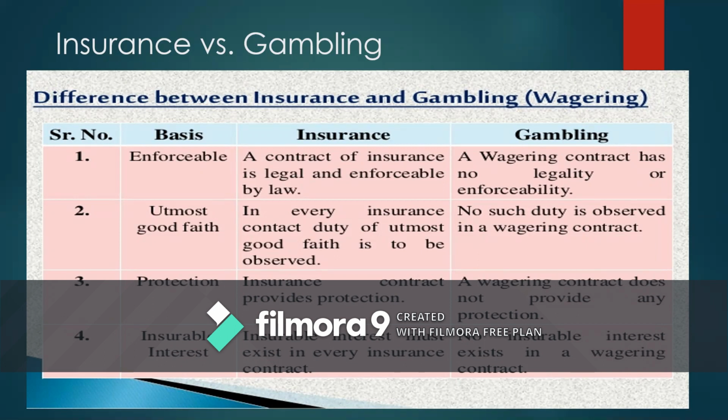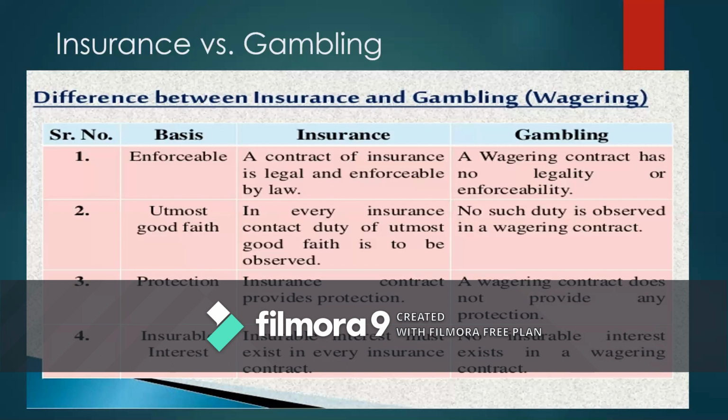Now if you understand the difference between the two, is the insurance business like gambling? In an insurance contract you will come to know some points like gambling. Suppose, for example, the insurance company promises to compensate the loss to the insured under a health insurance contract, that if a person suffers from any disease, critical illness, the expenditure on medicines will be covered by the insurance company. If he suffers, he will definitely get the benefit from the insurance company. If he does not suffer, then the insurance company will collect the premium but will not pay any benefit to the health insured. So this is the situation of gambling.